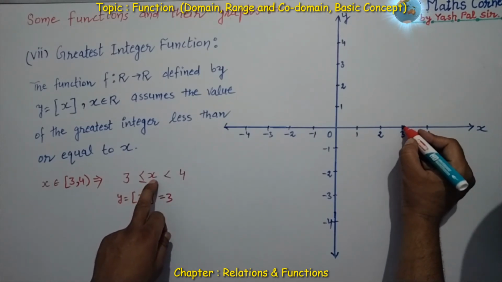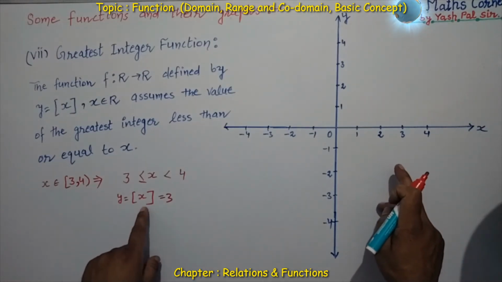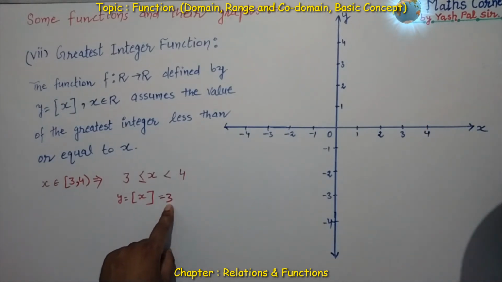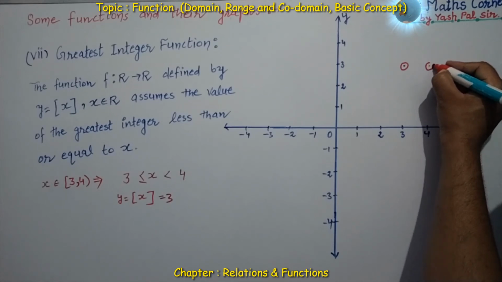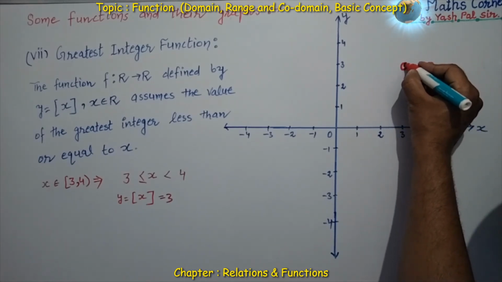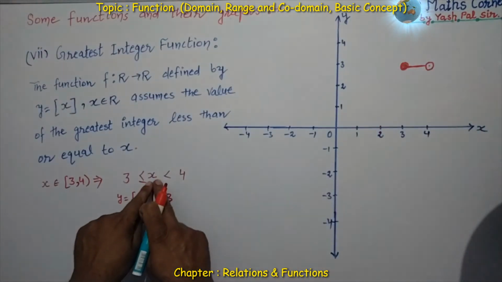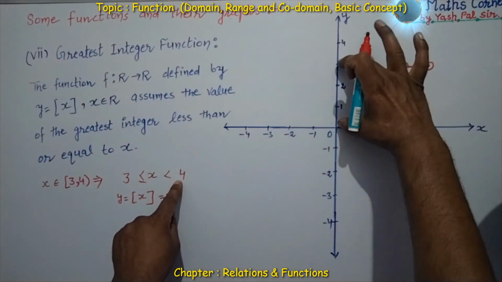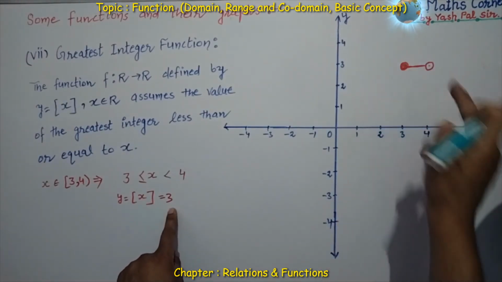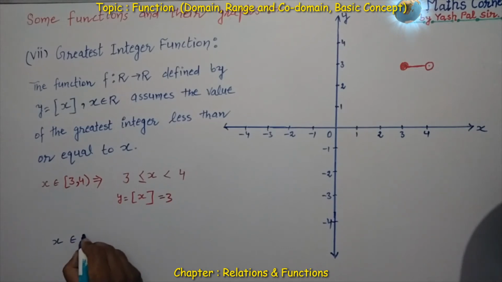So this value is 3. So where is this strip lying here? X is between 3 and 4, so the value of y is 3. So we can say this is the strip. Here x is greater than or equal to 3 and less than 4, so y is equal to this 3. So this value we are taking here.